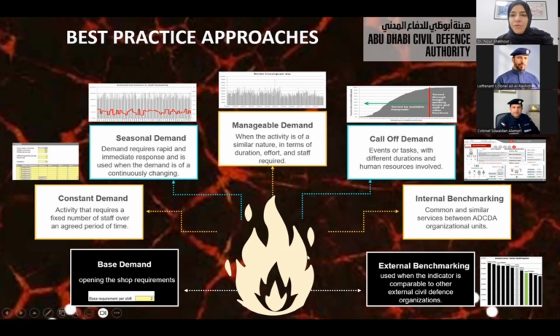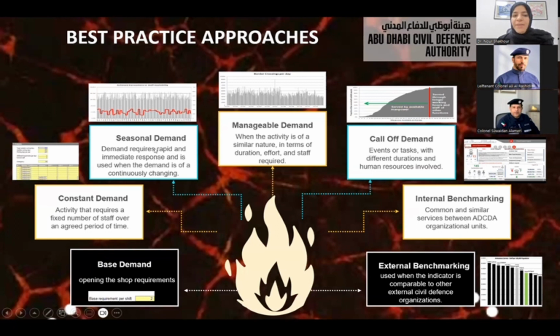We need to have different approaches because we have different natures of organizational units. Some units are freshly new. We don't have any KPIs for them. So we use the base demand approach, where we just allocate some resources to activate the unit, like one manager and one operational staff. The constant demand approach is used for units that need a constant presence. For example, I need one person to guard this firefighting center or this store every day for 24 hours for 365 days. We use the constant demand approach, non-stopping demand.